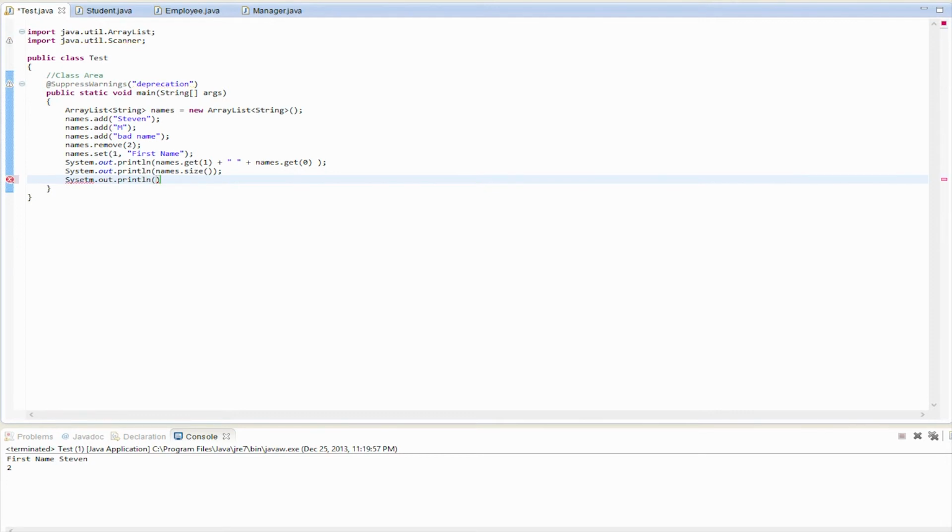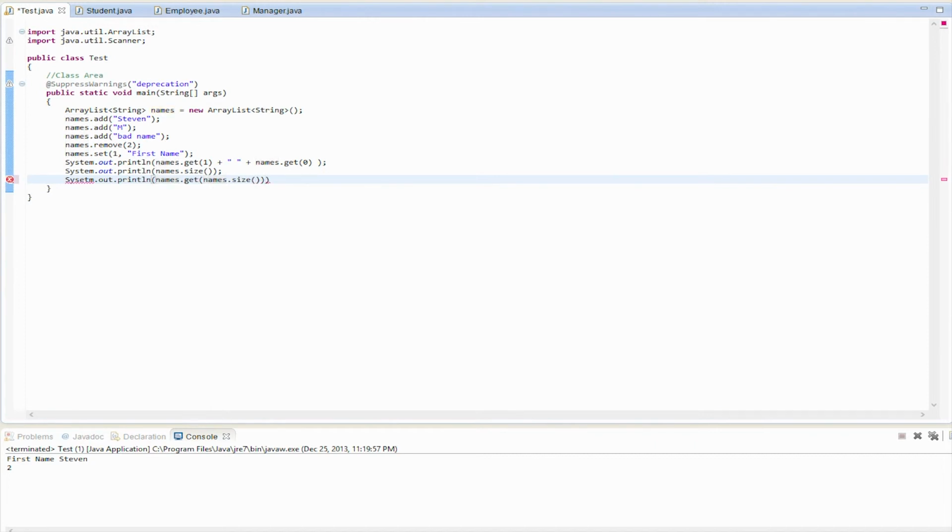So if you want to get the last element, you say names.size, and then you do names.get, and then you do names.size.